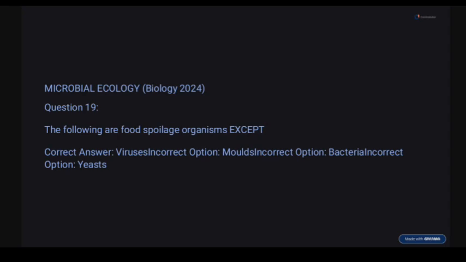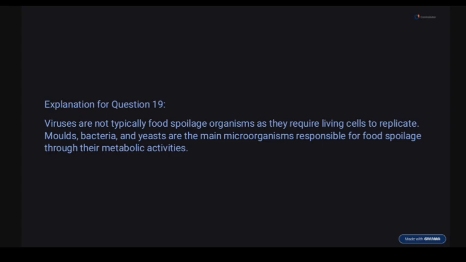Outside a host, viruses are not living things. Inside a host, they are living things. So outside a host, they cannot really spoil food. They need the host to replicate and metabolize food. So the rest, molds, bacteria, yeast, can degrade food via enzymatic activities. So viruses are not typical food spoilage organisms. They require living hosts to replicate.